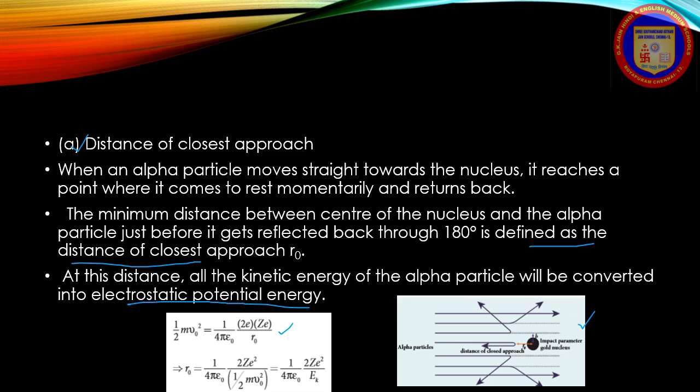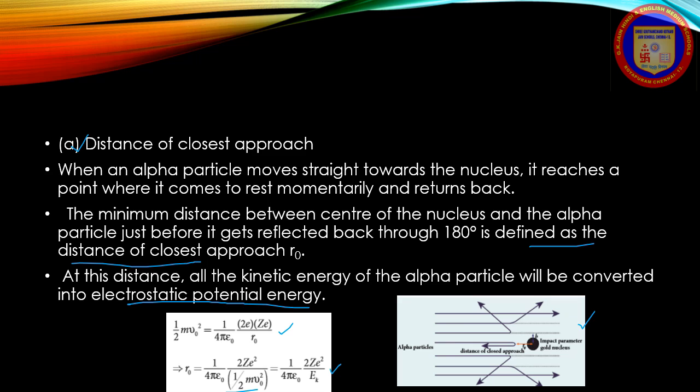Take r naught to the left hand side and all the other terms to the other side. So you will get r naught is equal to 1 by 4 pi epsilon naught into 2Ze square divided by half m v naught square, which can also be written as 1 by 4 pi epsilon naught into 2Ze square divided by EK, where EK is the kinetic energy of the alpha particle.